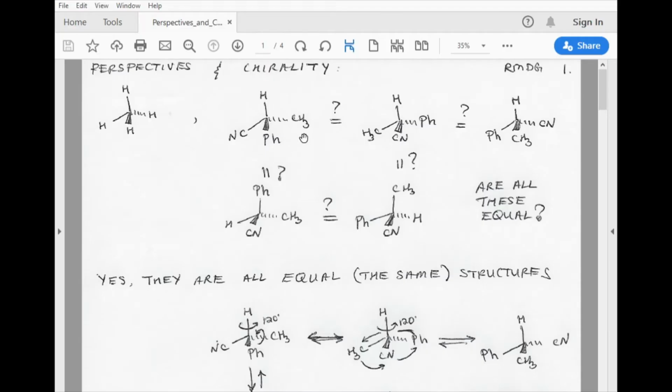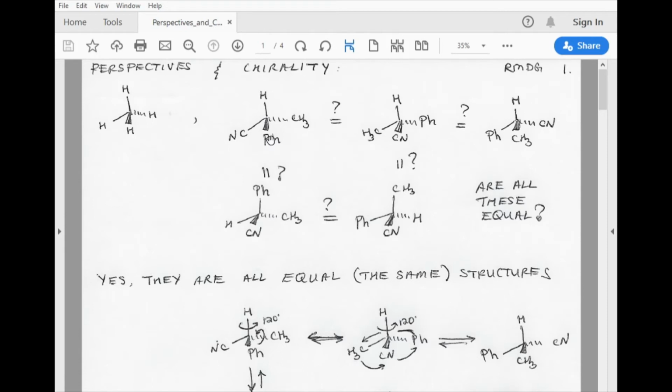In this scenario, we're just trying to understand whether these substituents are the same and whether they really are truly the same molecule. So as we move from this first structure over to the second structure, you can see they have all the same substituents, right? A methyl group, a cyano group, a phenyl group, and a hydrogen. And same with this third structure, all same 4 substituents. Same with the fourth and the fifth structure.